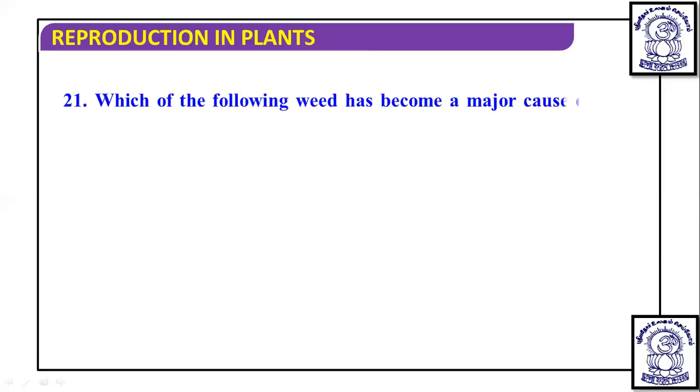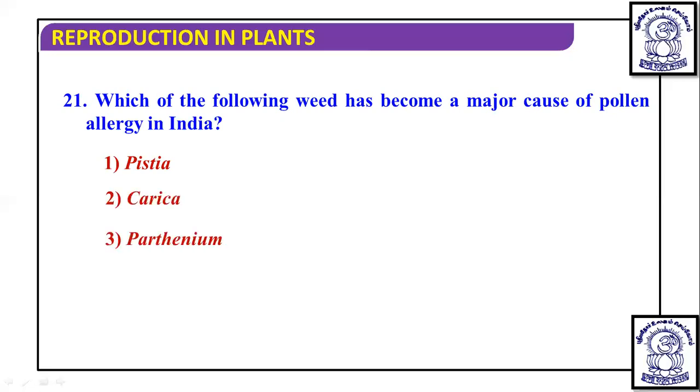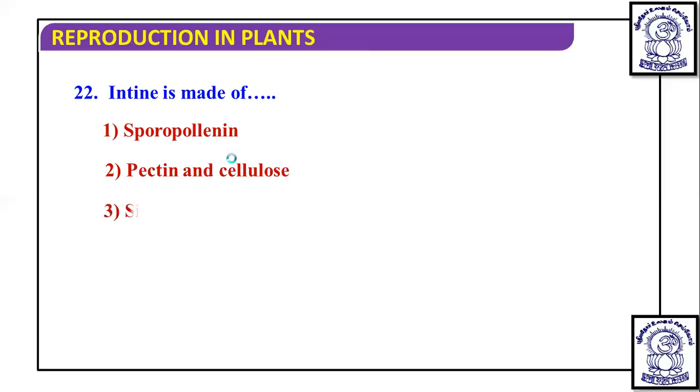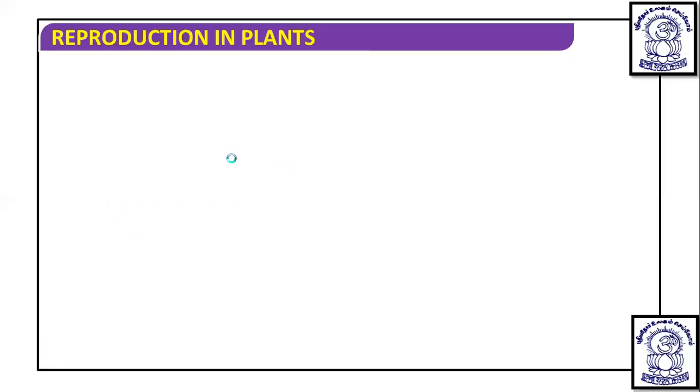Next question. Which of the following weeds has become a major cause of pollen allergy in India? We have just discussed this. It is Parthenium, which came along with the imported wheat, also known as carrot grass. Next question, the intine is made of. We have discussed this question also many times. It is pectocellulosic. So the second option, pectin and cellulose, is the correct answer.